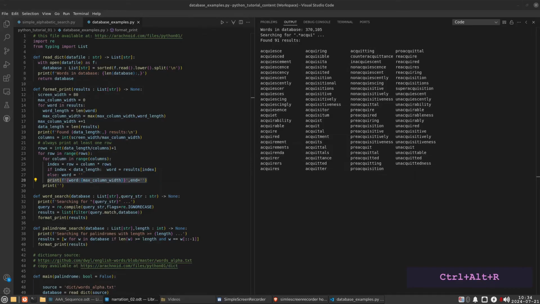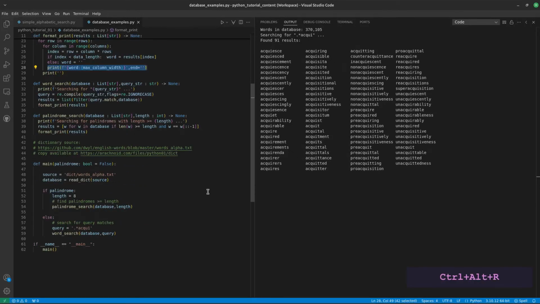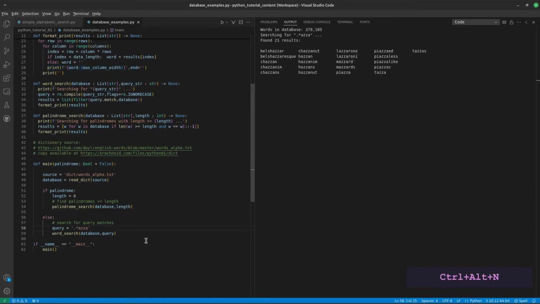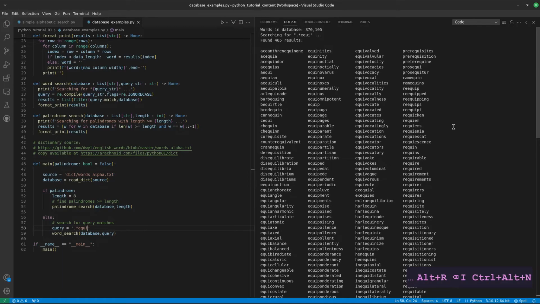Notice about this F string that its width specifier is a variable called max column width, defined earlier in the function. This is a nice feature of Python F strings, not present in other languages. It lets me set the column width dynamically based on the longest word to be printed. This program can be addictive. I find myself searching for all kinds of exotic words. Wow.